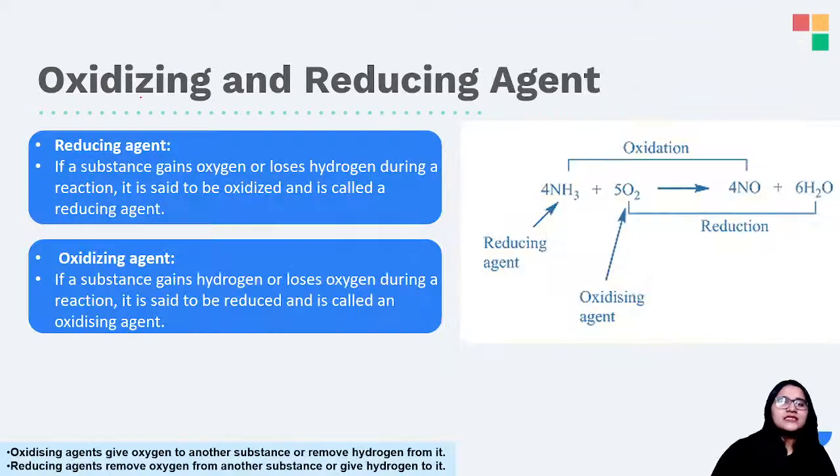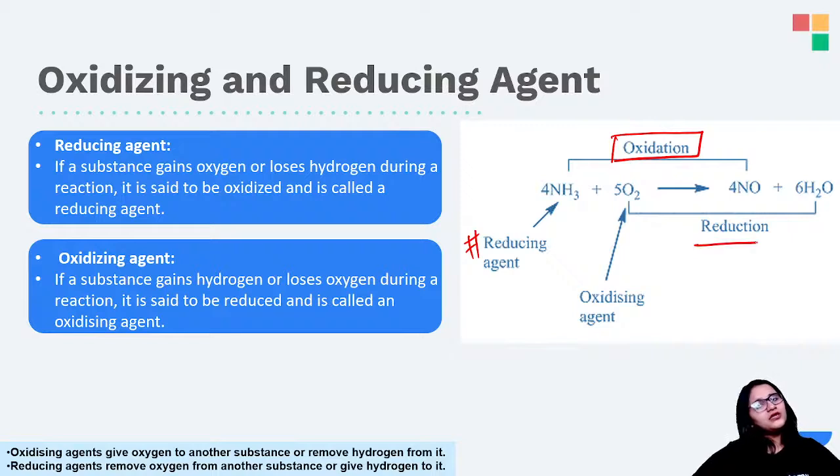ठीक है? Now in redox reaction there is one thing which absolutely confuses everybody, and that is oxidizing agent and reducing agent. ठीक है? Now एक बात सुन लो, we only have 1 month left for our examination, so we don't have to get more confused. So whoever is undergoing oxidation, वो एकदम opposite है, वो reducing agent है. Oxidation का opposite is reduction, so this is reducing agent. And whoever is undergoing reduction वो बन जाएगा आपका oxidizing agent.